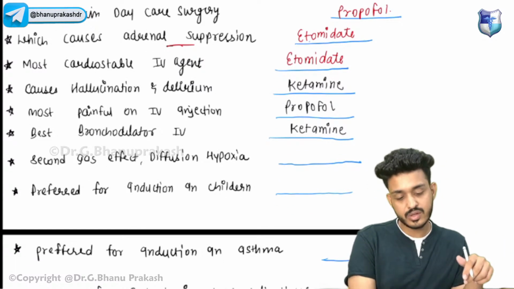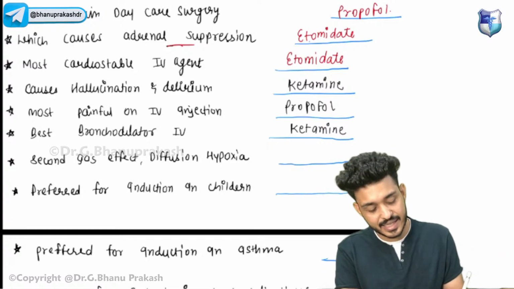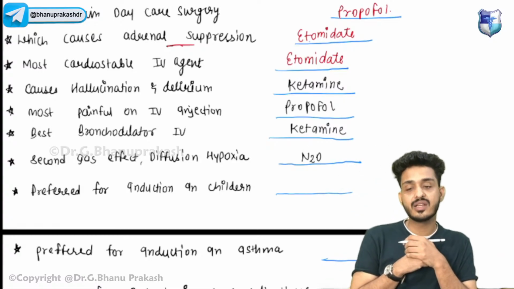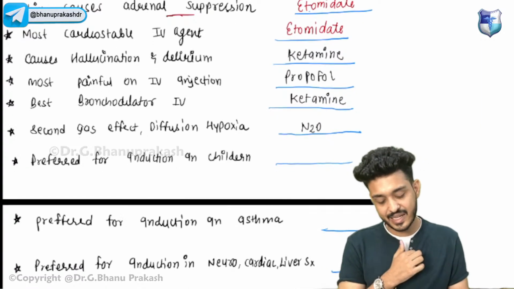Second gas effect or diffusion hypoxia, we will be seeing it with nitrous oxide, because we will be mixing nitrous oxide with other gases also, right? So that would be nitrous oxide.